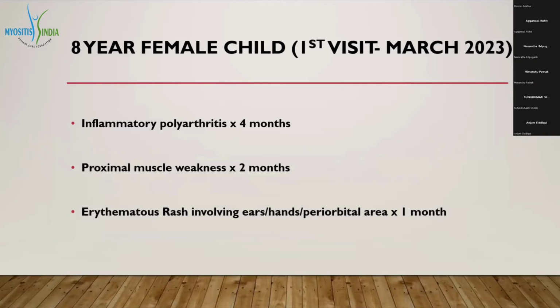8-year-old female child. First visit was in March 2023 with a 4-month history of inflammatory polyarthritis, a 2-month history of proximal muscle weakness, and a 1-month history of erythematous rash involving the ears, hands, and periorbital region.